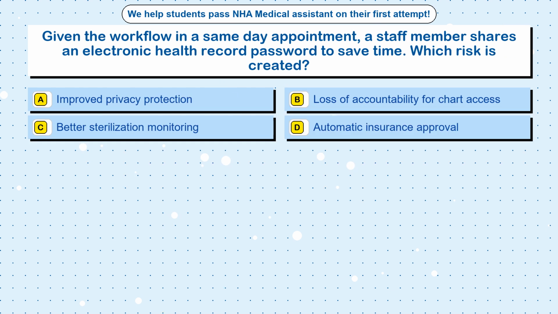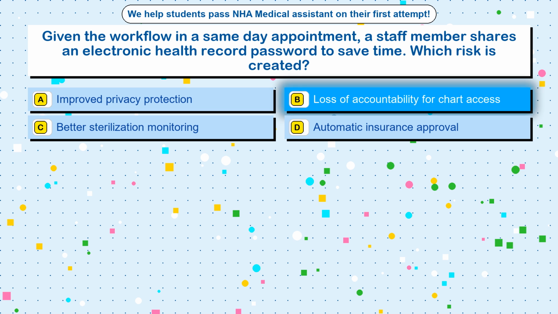Question 82. Given the workflow in a same-day appointment, a staff member shares an electronic health record password to save time. Which risk is created? Option A. Improved privacy protection. Option B. Loss of accountability for chart access. Option C. Better sterilization monitoring. Option D. Automatic insurance approval. The correct answer is option B. Loss of accountability for chart access.